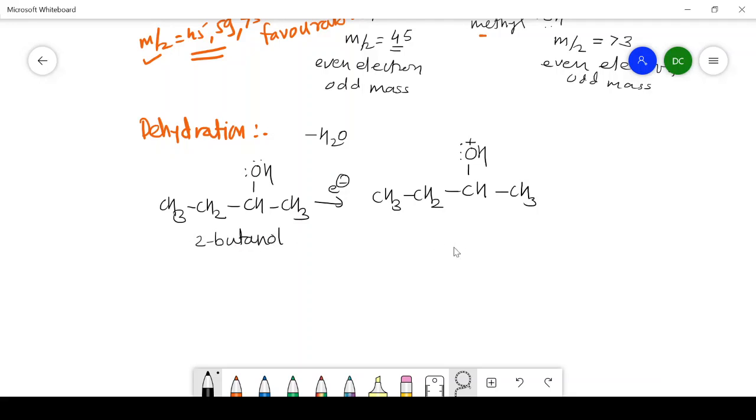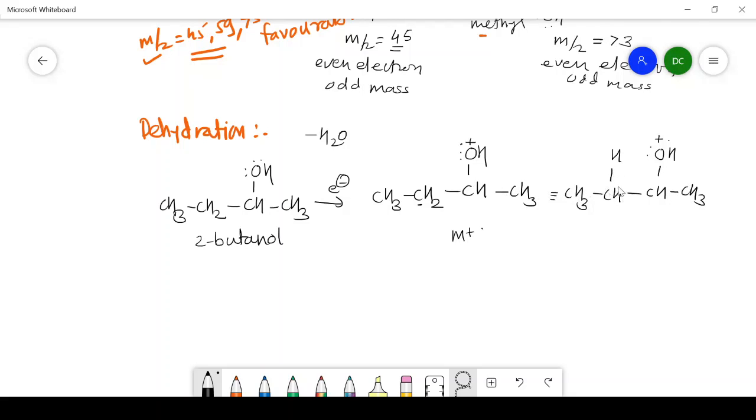Butanol. This is the molecular ion. Now, in the dehydration process, what happens? The hydrogen from this carbon is removed. How? I will write the structure like this: CH3, CH, one hydrogen I can write here, then again CH OH, positive charge, CH3. A similar structure I have written, but one hydrogen is written above the carbons.